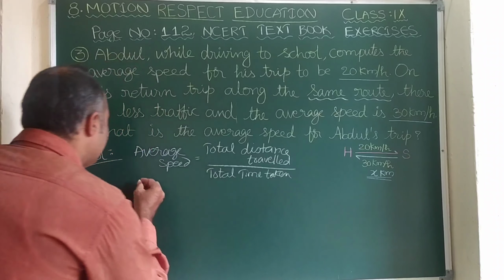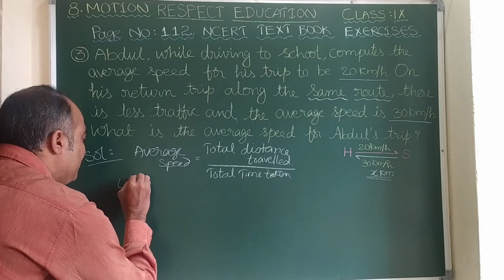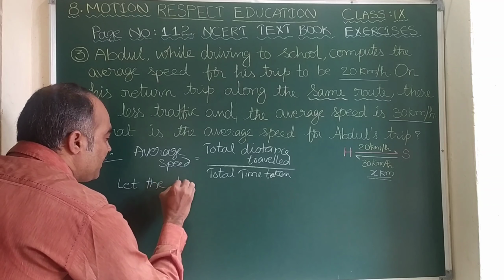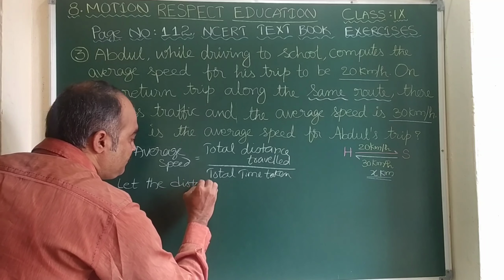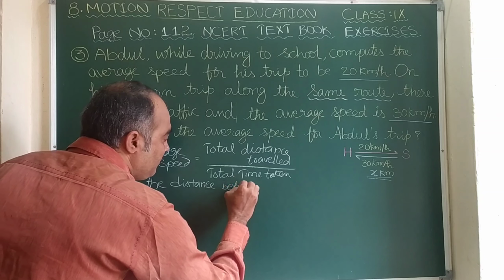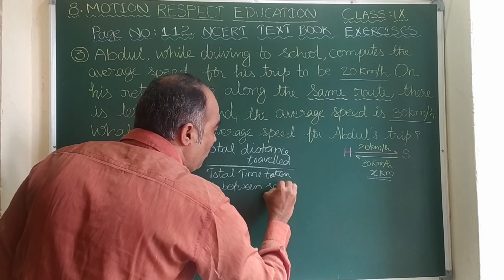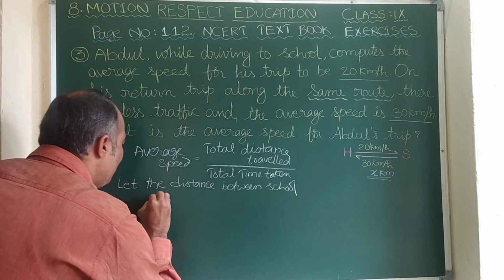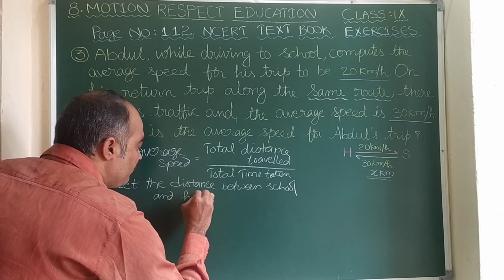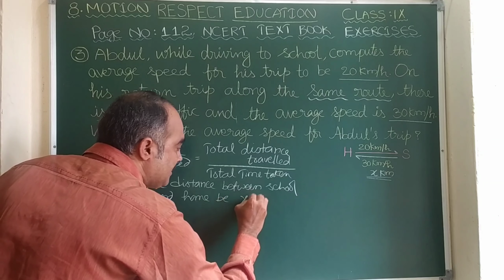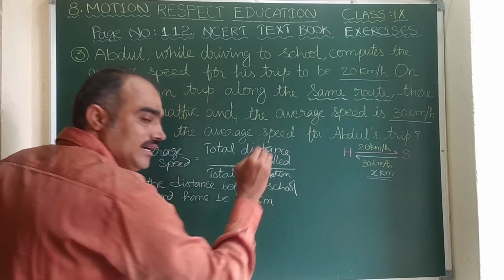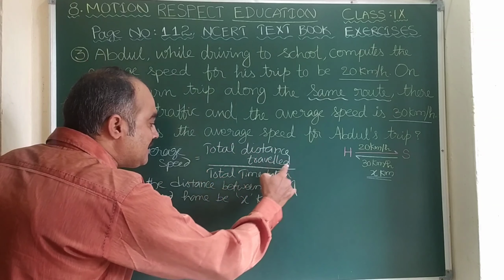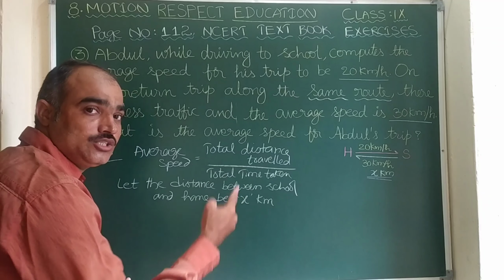So let us start the answer here. Let the distance between school and home be x kilometers. Therefore, total distance traveled is x plus x, that is 2x.